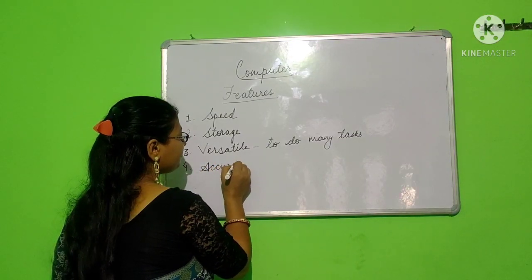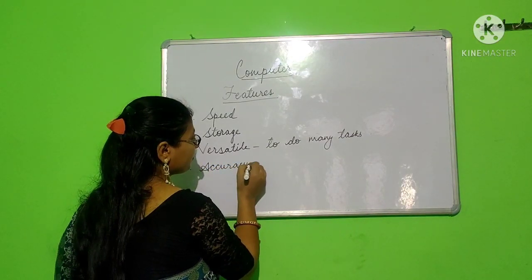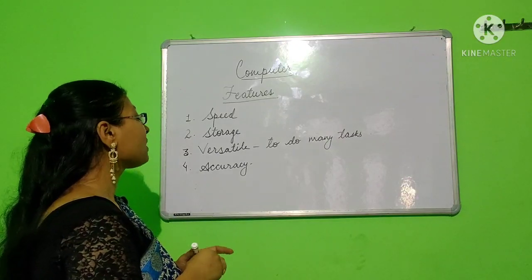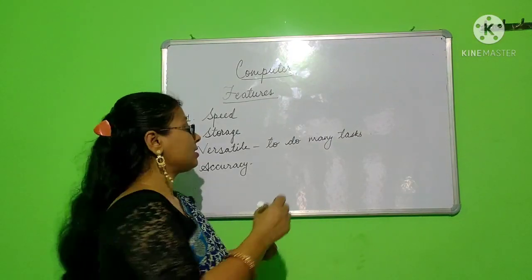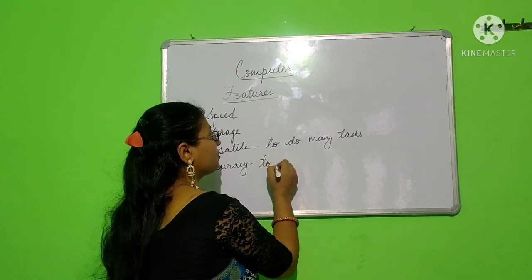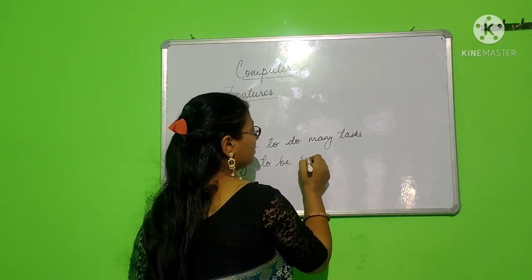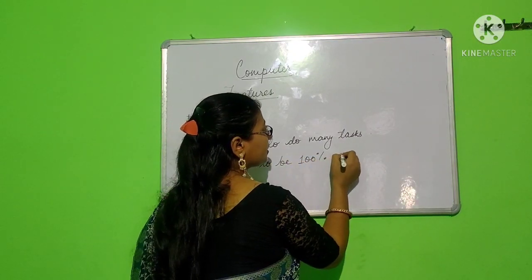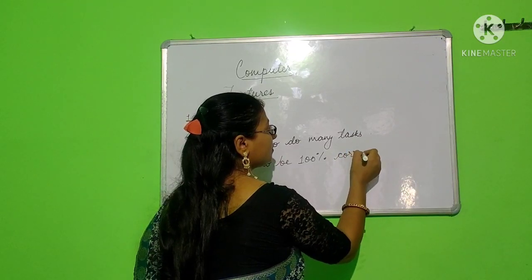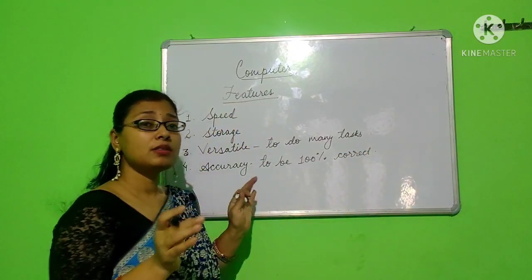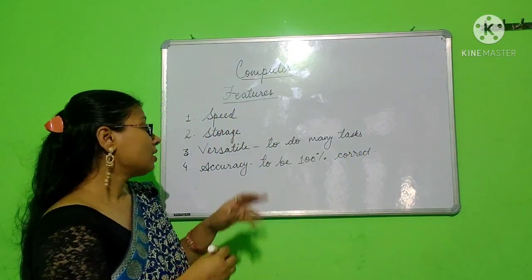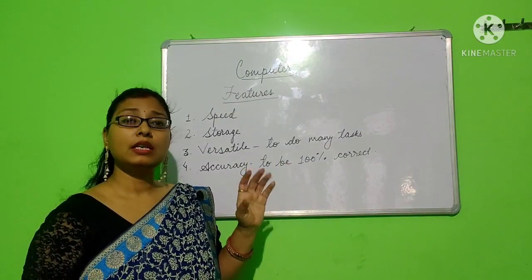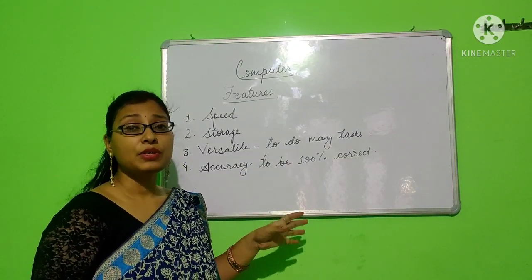accuracy. Okay, accuracy means to be 100% correct. There should be no flaw. It is 100% accurate, 100% correct.